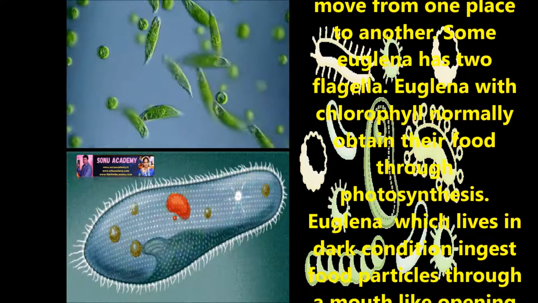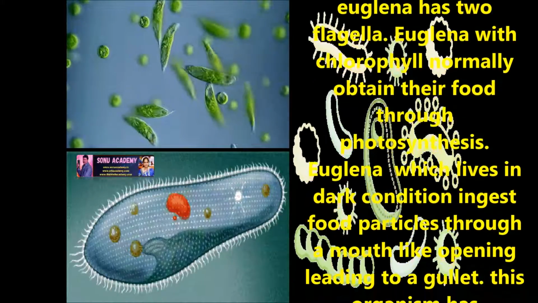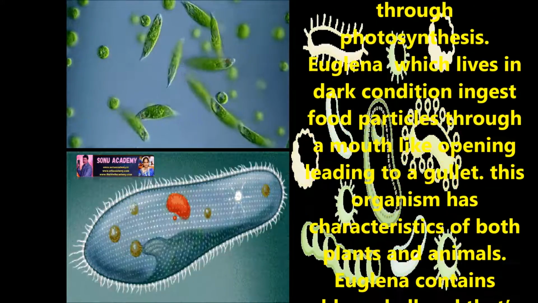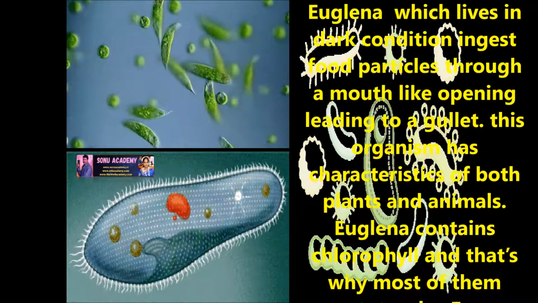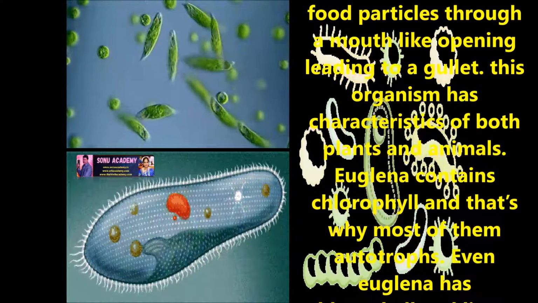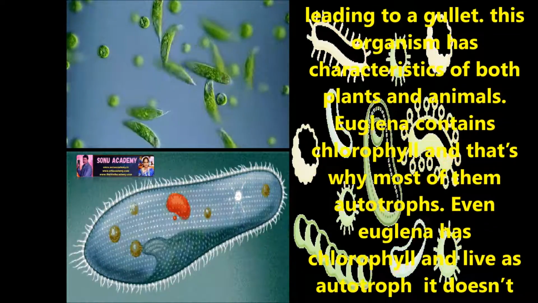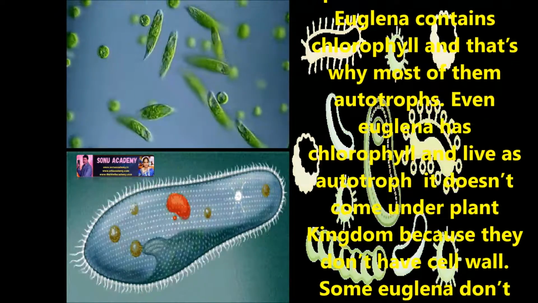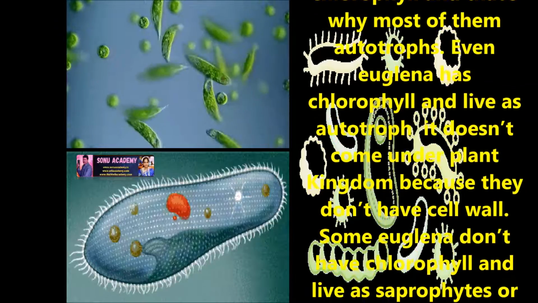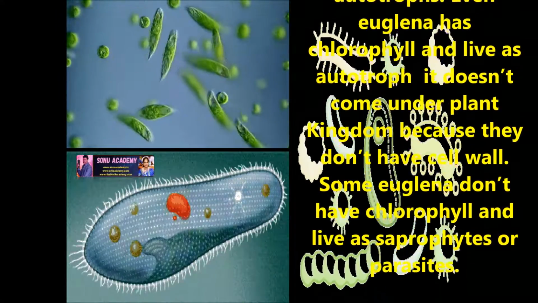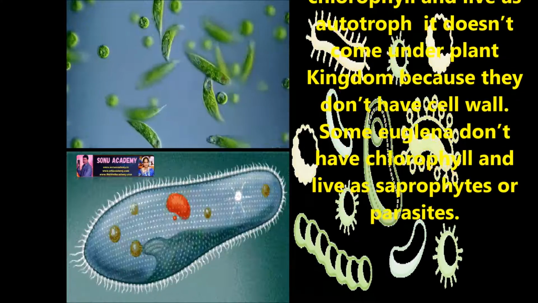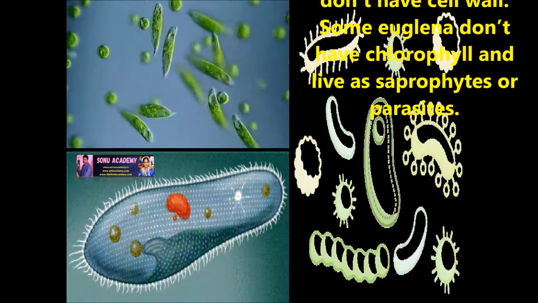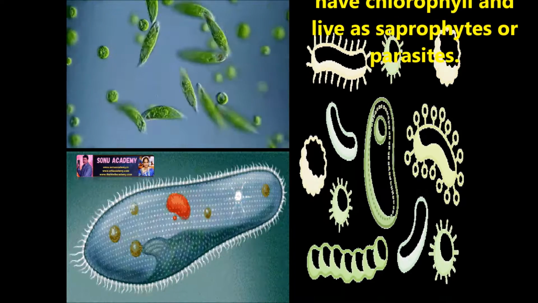Euglena with chlorophyll normally obtain food through photosynthesis. Euglena which live in dark conditions ingest food particles through a mouth-like opening called a gullet. This organism has characteristics of both plants and animals. Euglena contains chlorophyll and that's why most of them are autotrophs. Even though euglena has chlorophyll and is an autotroph, it doesn't come under the plant kingdom because they do not have a cell wall. Some euglena do not have chlorophyll and live as saprotrophs or parasites.